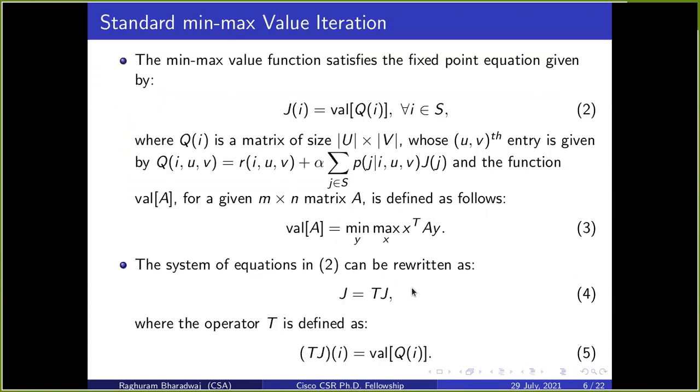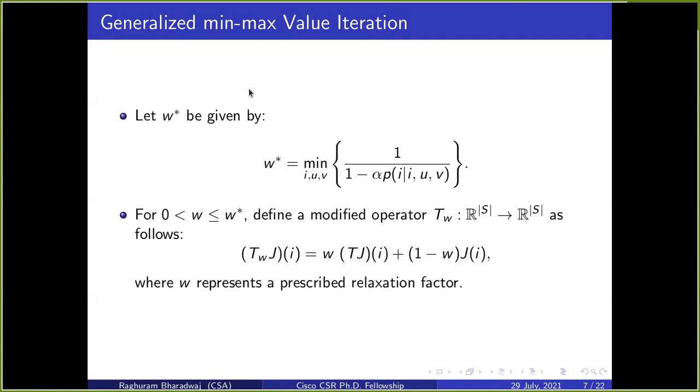The min-max value satisfies the fixed point equation given by expression 2, where J of i is val of Q of i, and the val operator for a matrix A is given in equation 3. The system of equations in 2 can be written as J equals TJ, where the T operator is nothing but val of this matrix Q of i. Let us define a W star as follows. We will discuss how this W star is computed in the next slide.